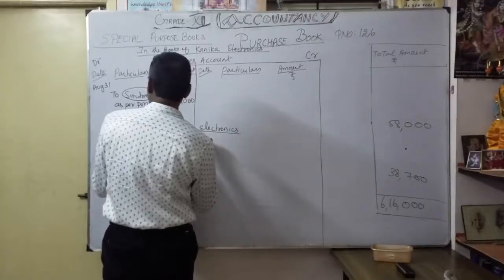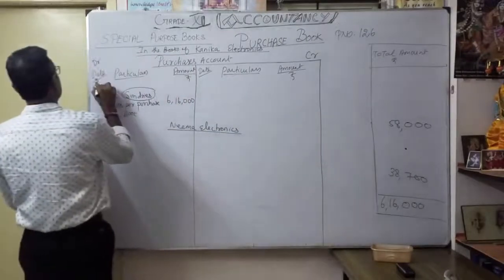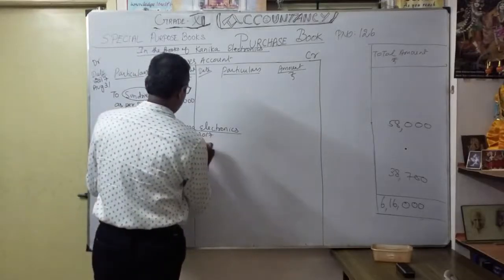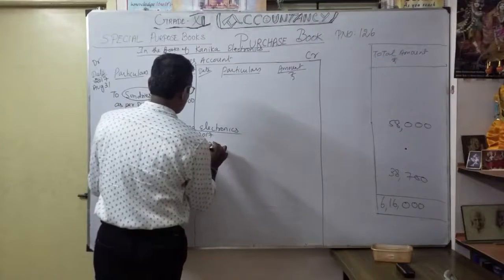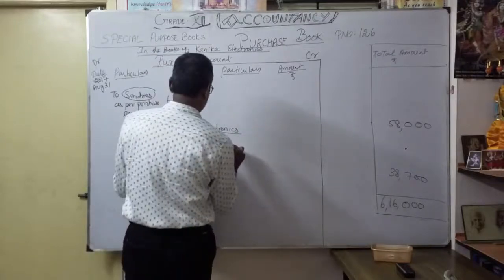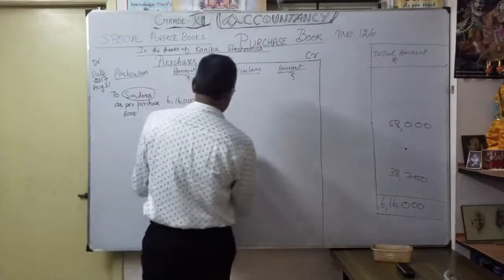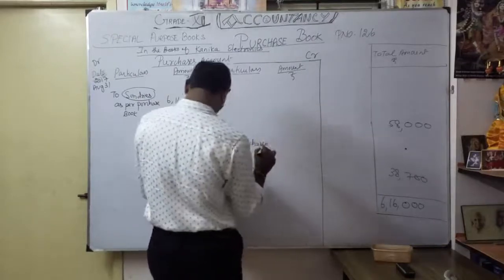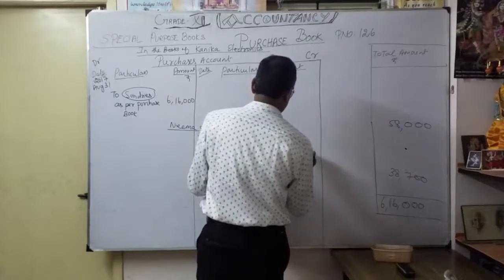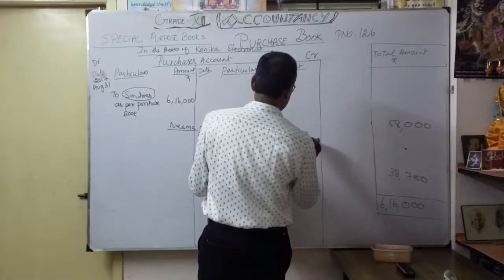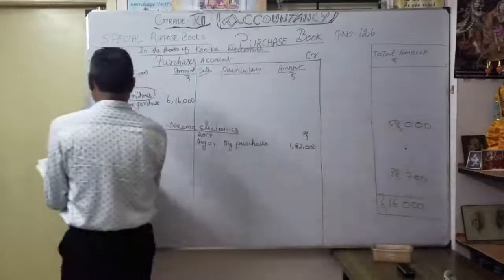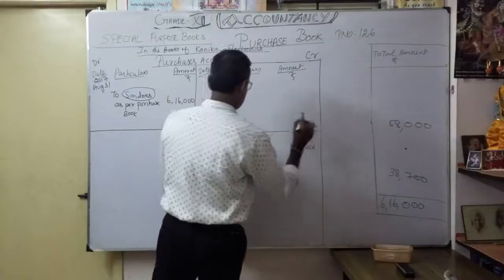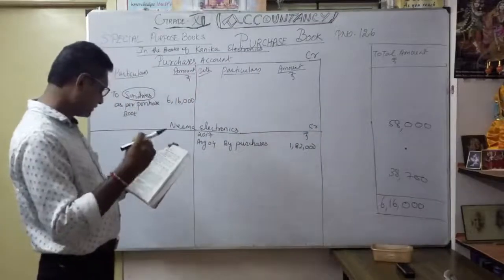So in Nima Electronics, you want to write what? Here, August 31, 2017. So here, 2017, August 4, by purchases. Correct. You have to write by purchases, how much? 1,82,000. As a credit side, we have mentioned it here. Credit side.